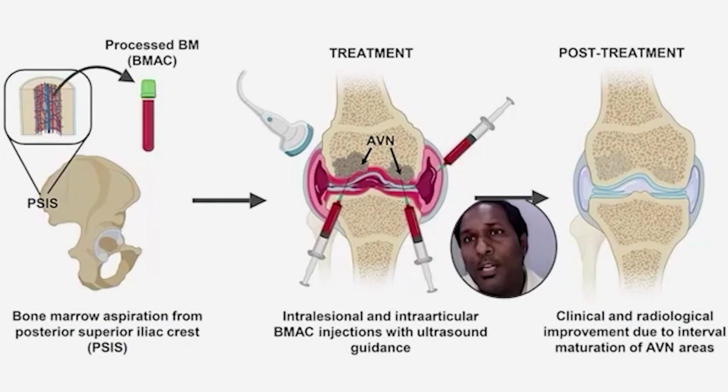We can inject something called BMAC, that is bone marrow aspirate concentrate. That is, we take blood from your bone marrow, concentrate it, extract the stem cells, and inject it along the holes. What it will do is help in reformation of the blood vessels so that the blood supply can once again be formed. So that can be done in stage 2 and stage 3. But if the patient comes to us at a very late stage, for example, stage 4, where the entire joint is destroyed, then we have no other option left but to do a total hip replacement surgery.